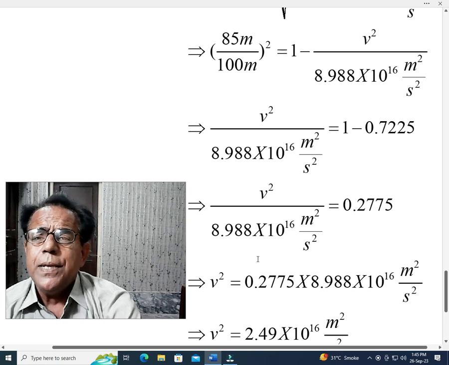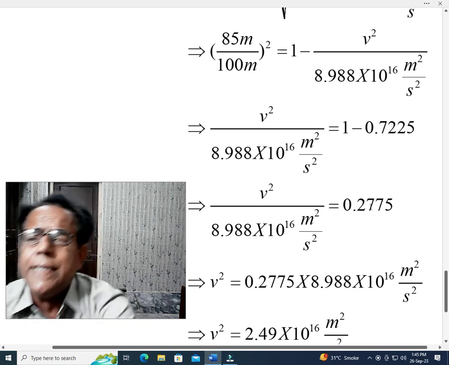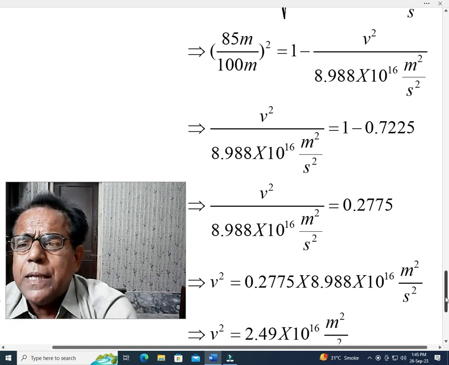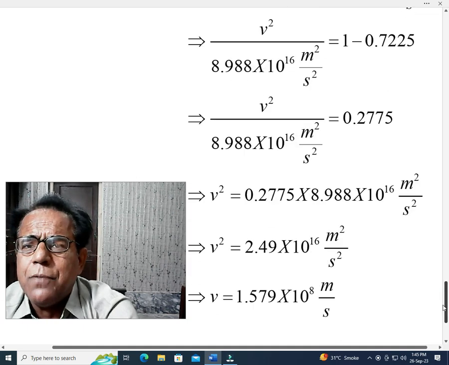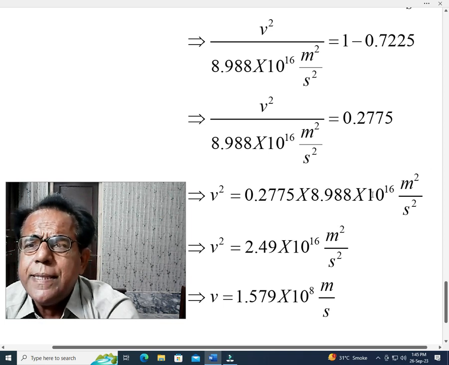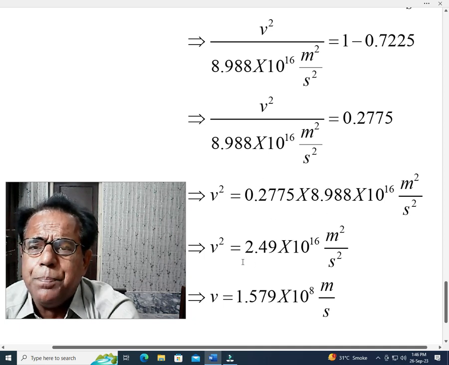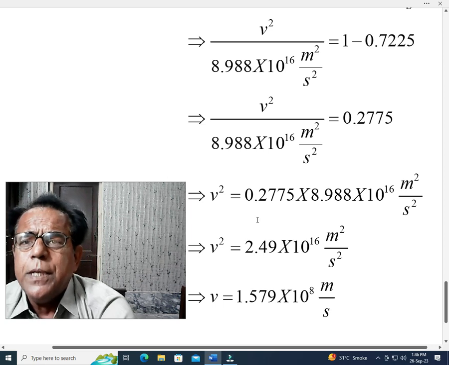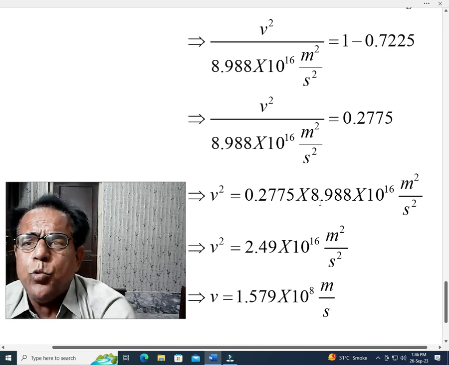Next, we have kept v square on one side, and the factor in the denominator is shifted to the other side of equality, and hence it becomes a multiplying factor with 0.2775. So in short, v square becomes equal to this factor, because this is still the same, however these two after multiplication become 2.49. 0.2775 into 8.998 becomes equal to 2.49, while the remaining factor is the same as appearing here.